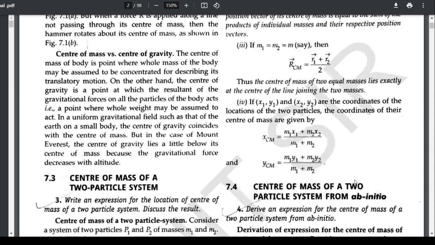So these were the discussions about center of mass and a few terms regarding the system of particles and rotational motion chapter.